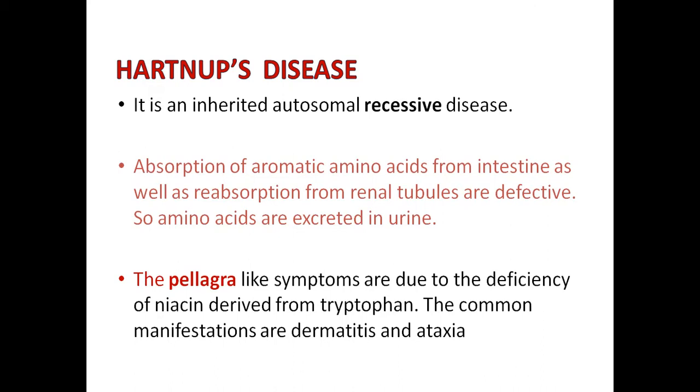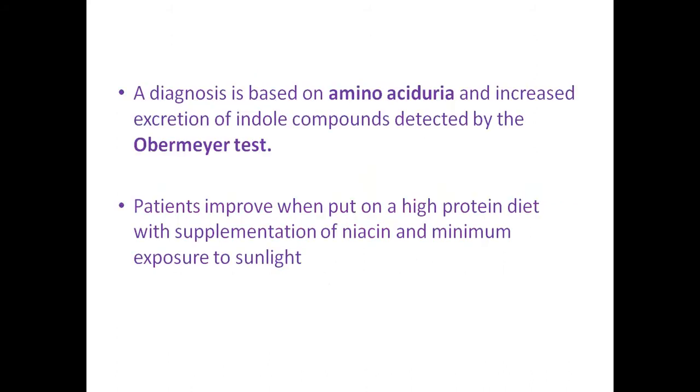In such cases, the patients will develop pellagra-like symptoms due to the deficiency of the synthesis of niacin, which is derived from the aromatic amino acid tryptophan. This we have not yet discussed; we will discuss it in the next class. Today we have discussed only phenylalanine and tyrosine. The common manifestations include dermatitis and ataxia in Hartnup's disease. Diagnosis can be based on the aminoaciduria, and increased excretion of indole compounds can be detected in the urine by the Obermeyer test.